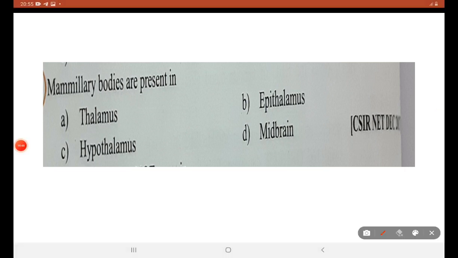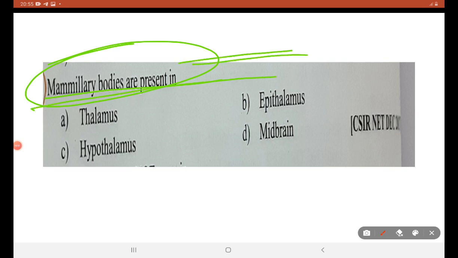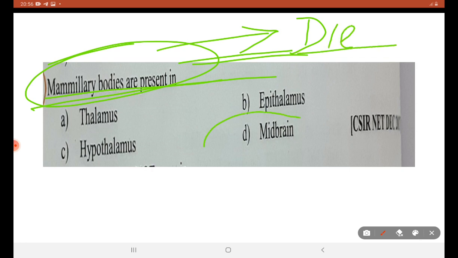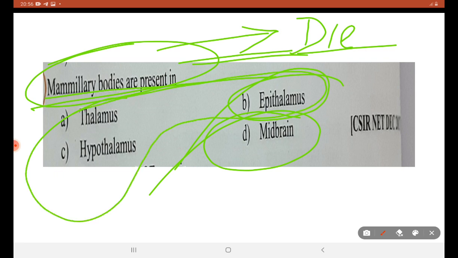Now, look at this question. Mammillary bodies. This is a straightforward question. Mammillary bodies are present in, I give a clue, diencephalon. Find which it is. Whether midbrain is called diencephalon, epithalamus is called diencephalon. Diencephalon includes so many components in brain. All these are components of diencephalon. The right answer is, hope you found the answer: mammillary bodies are present in hypothalamus. Hypothalamus is the right answer. This is a straightforward question.